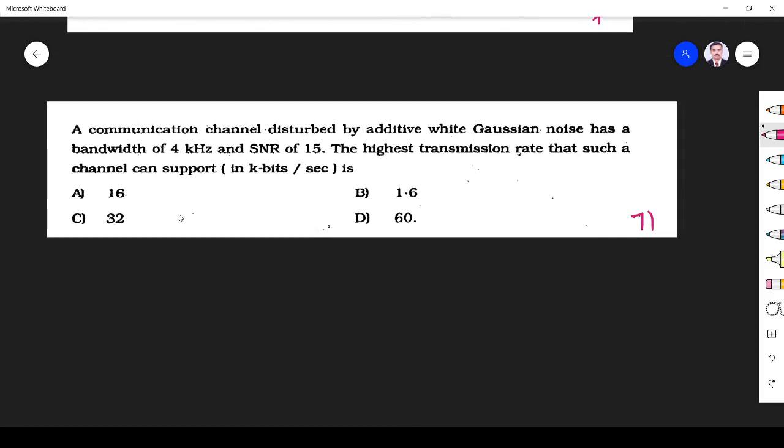The next question: a communication channel is disturbed by additive white Gaussian noise, with bandwidth B equal to 4 kilohertz and SNR of 15. What is the channel capacity C?